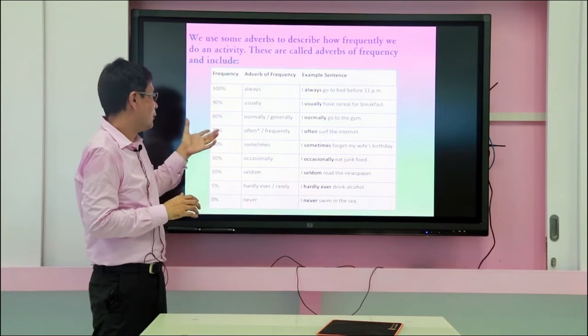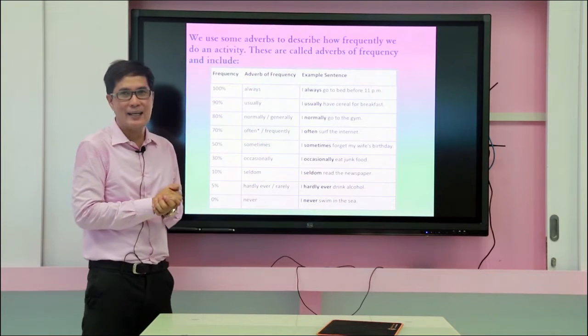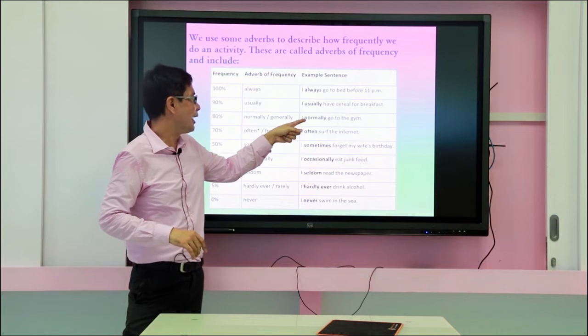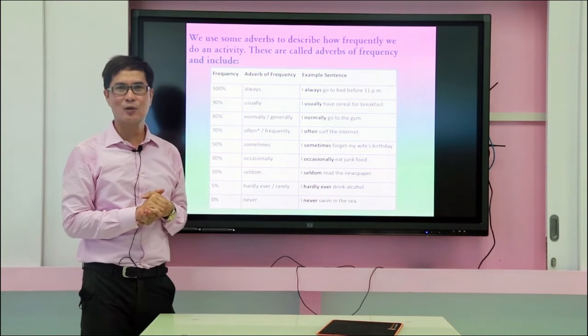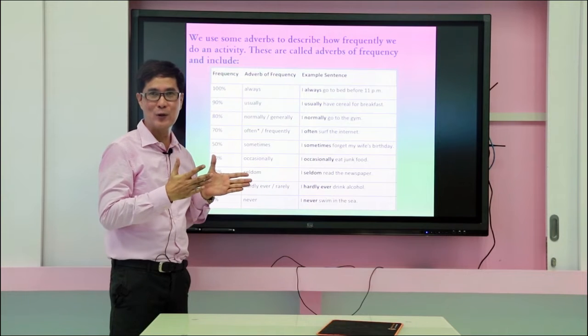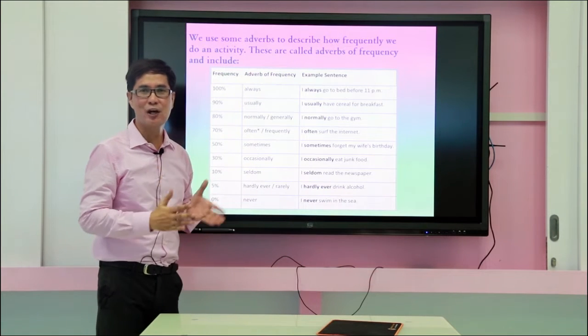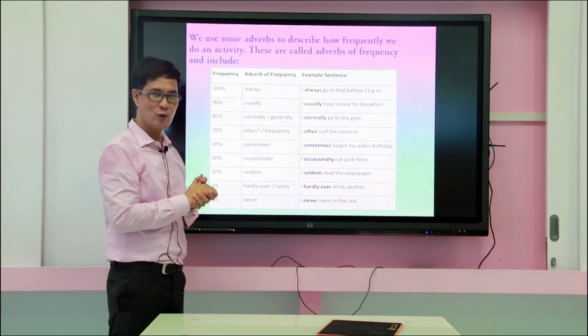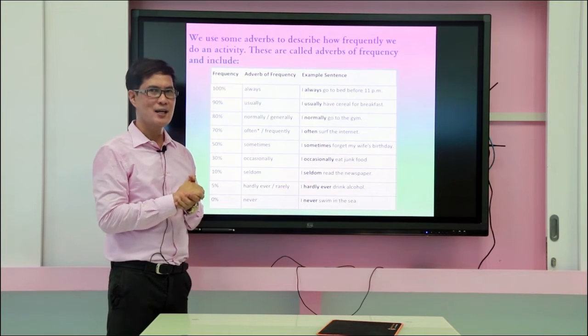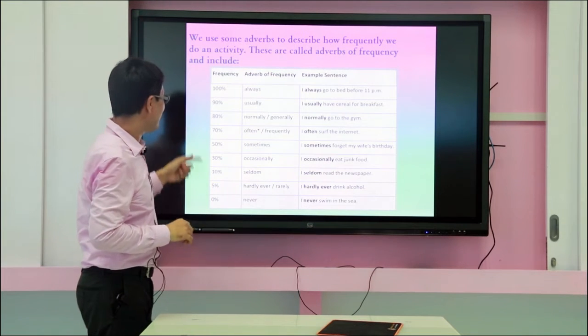So that's why you only went to the gym like for 8 days. So you need to use this one: I normally go to the gym. Yes, I know that you will be asking the question, how does the formula go right here? The position of the adverbs of frequency in a sentence. We'll go with that one later, okay? So make sure that you stay tuned.